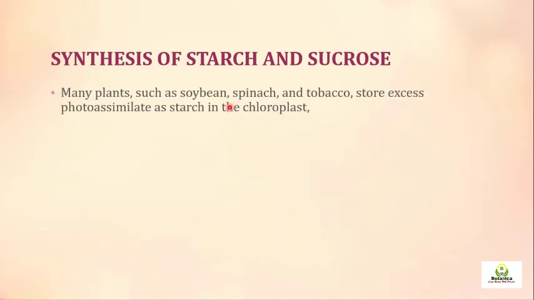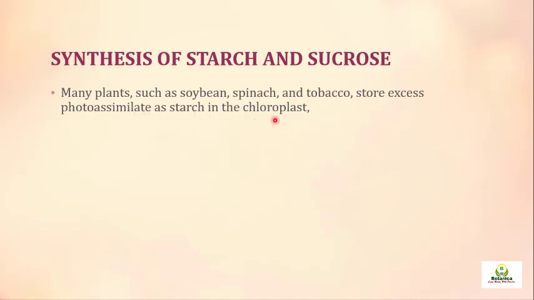So in the flowering plants there are hundreds and thousands of species. Some plants like soybean, spinach, which we call Spinacia oleracea, and tobacco store excess photoassimilate as starch in the chloroplast.